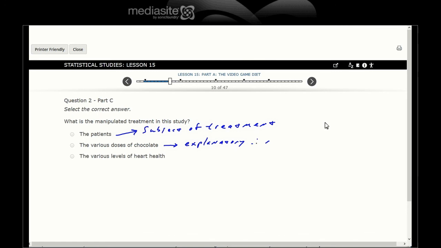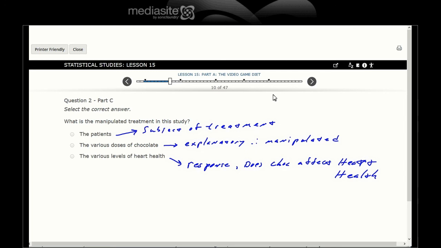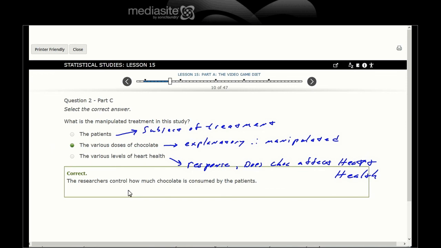Therefore, this is what's being manipulated. And of course, this is our response. This is what we're looking for. We're looking to see, does chocolate affect hearts? H-E-A-R-T, heart health. So what is the treatment? Explanatory.